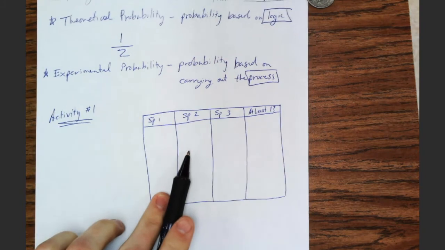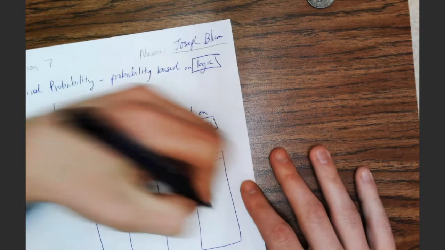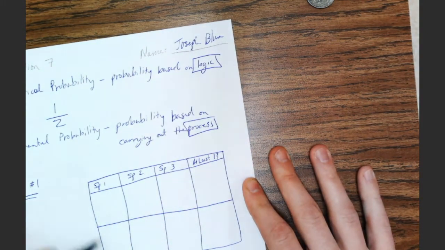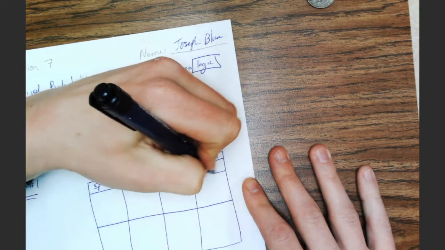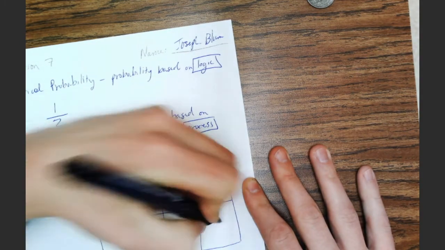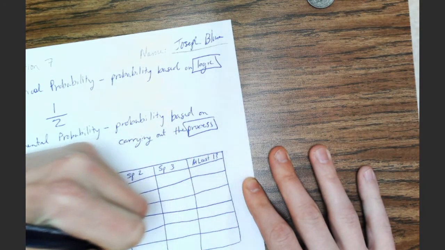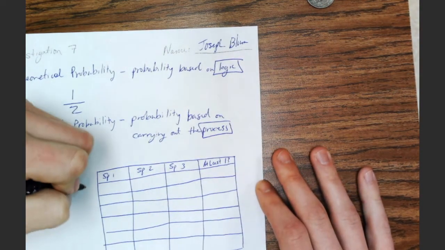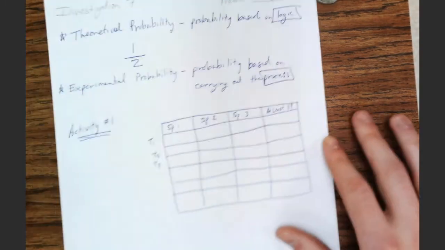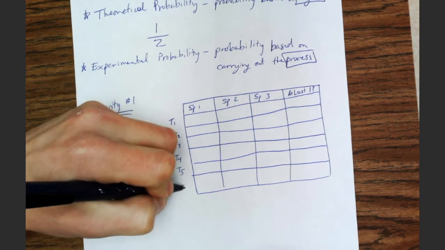Make sure you have this table set up. Now I'm going to make 6 rows for the trials. So let's see. Cut this in half. I'm going to divide this and this into 3s. Just like that. If you want to use a ruler to make straight lines, spectacular. If not, certainly don't worry about it. It's not a big issue. So what I'm going to put over here is trial number 1, trial number 2, trial number 3, trial number 4, trial number 5, trial number 6.